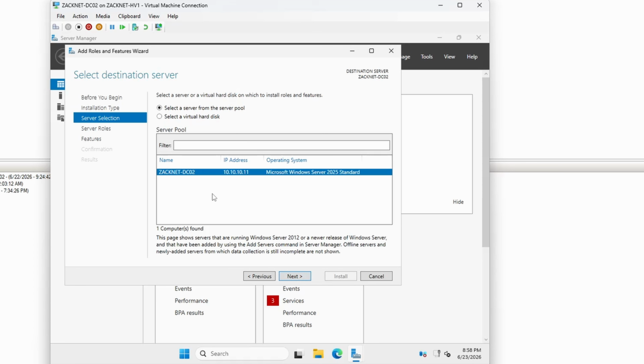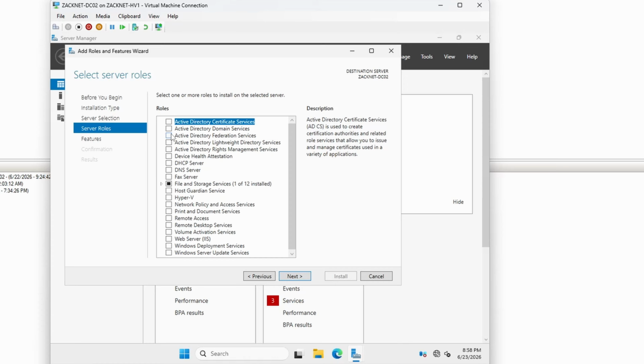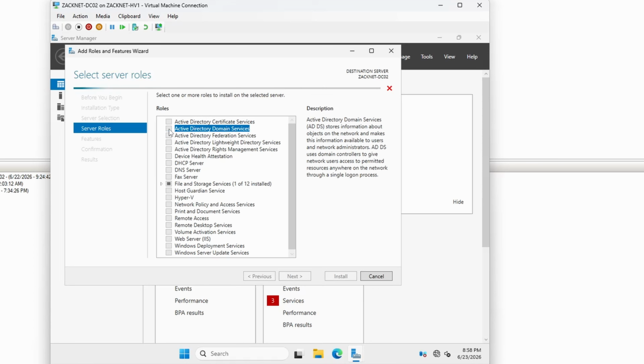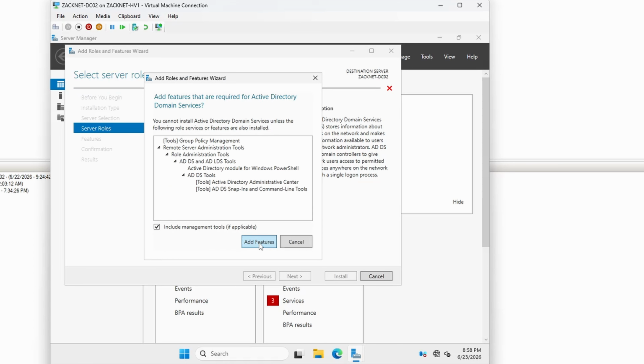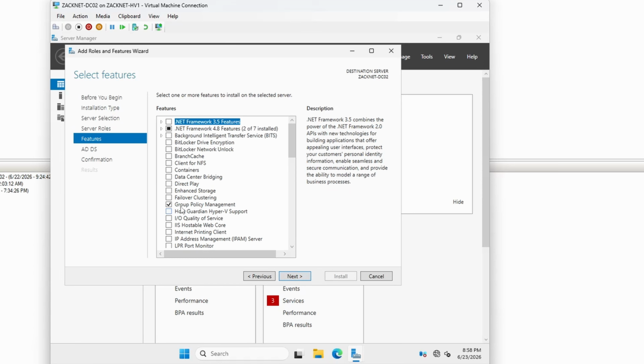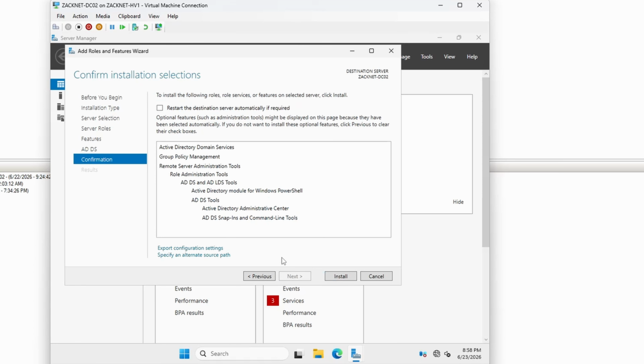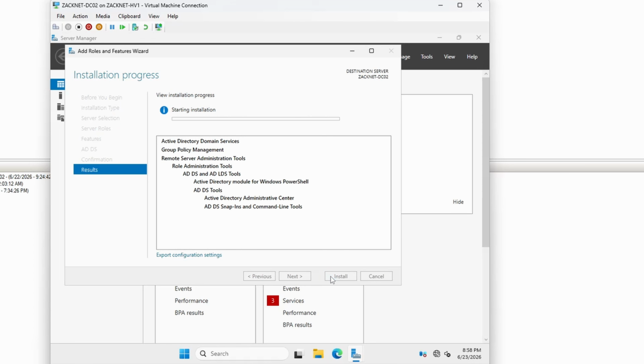Hit next. And we want to install the role and feature on ZackNet DC02 with this static IP address. So hit next. And we want to install Active Directory Domain Services for the feature. So add that. That looks good so far. Hit next and install.